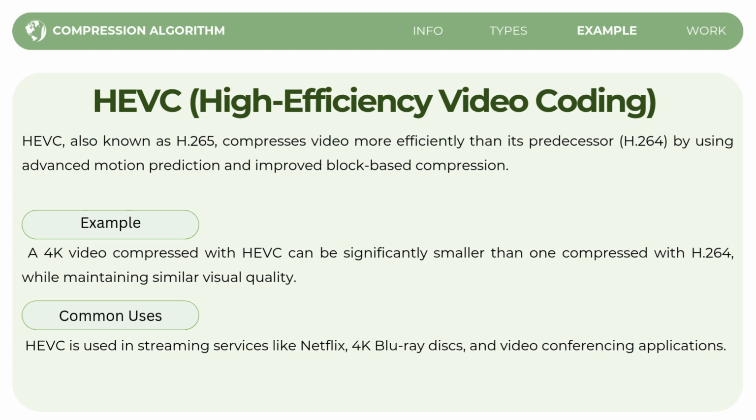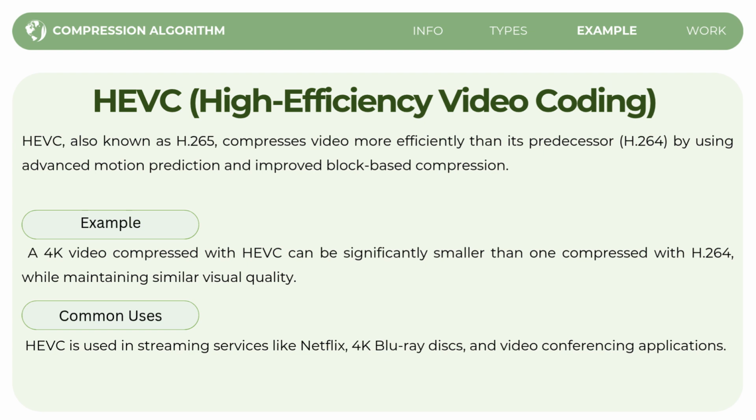One of its techniques is motion prediction. It means that the system looks at what parts of the video are moving and what parts are staying the same. For example, if a person is talking and the background does not change much, HEVC does not need to save the background again and again.